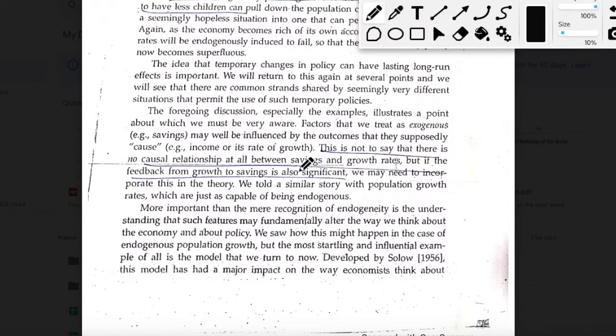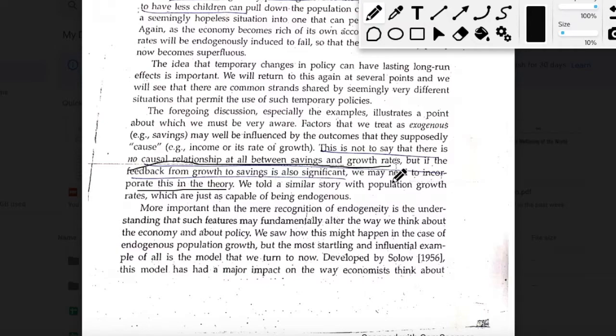And having said that, we are not saying that there is no causal relationship between savings and growth rate. We are not doubting the causality of the relationship between savings and growth rates. We know that savings will cause a change in growth rates. But if the feedback from growth to savings is also significant, then we need to incorporate this in our theory. Similarly, the same thing occurs for population. We are not saying that there is no causal relationship between population growth rate and income. There is. But if the feedback from the income growth rate to the population growth rate is important, then we need to incorporate that in our theory, which is missing in the Harrod model.